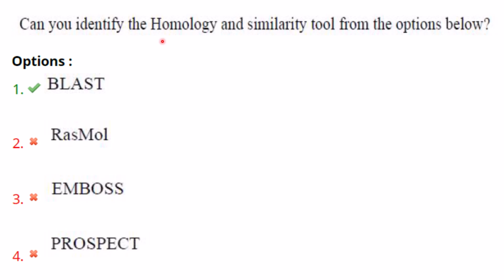Then, can you identify the homology and similarity tool from the options below? It is BLAST.